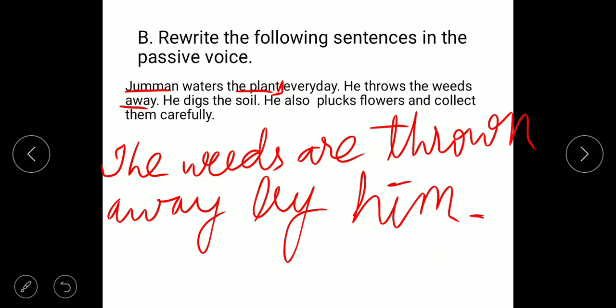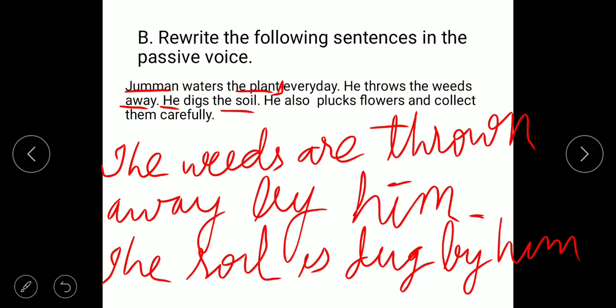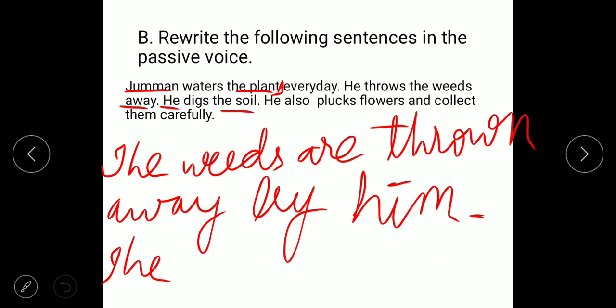Next, he digs the soil. He digs the soil. So subject is he and the soil is the object. So first the object will come first, the soil will come first. The soil, okay. Then digs. Digs, the soil is, okay, it is singular. The soil is, digs third form is dug. The soil is dug by him. Easy, students.